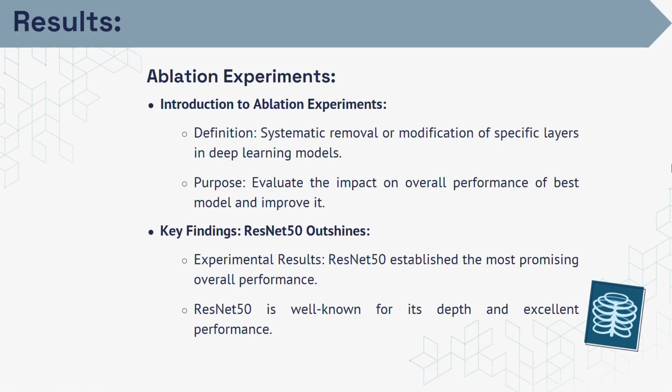So in order to test the effectiveness of our best model, we applied this technique called ablation experiments, which is systematic removal or modification of specific layers in deep learning models. The purpose of this technique is to evaluate the impact on overall performance and find ways to improve it. As we know from our experiments, ResNet50 achieved the best outcome compared to other models. ResNet50 is well known for its depth and excellent performance.